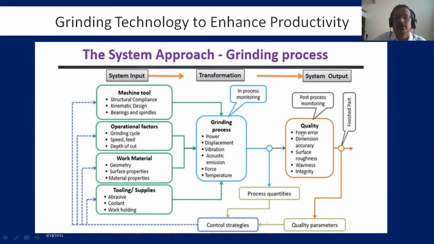Finally, what is the output we are expecting? Form error, like roundness and straightness, dimensional accuracy, like diameter, surface finish, surface roughness, and any waviness, integrity. This is the quality that we expect from the part. And these are the process quantity and quality parameters and control strategies. So this entire thing is a closed loop system: system input, transformation, and then system output. This is the integrated approach for the grinding process.